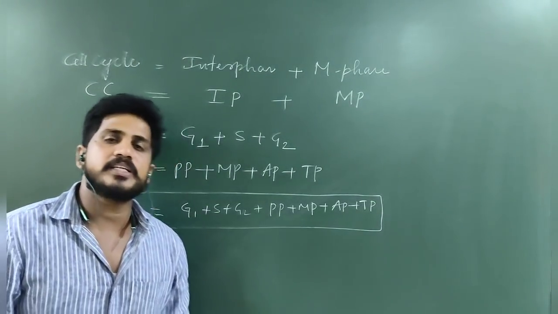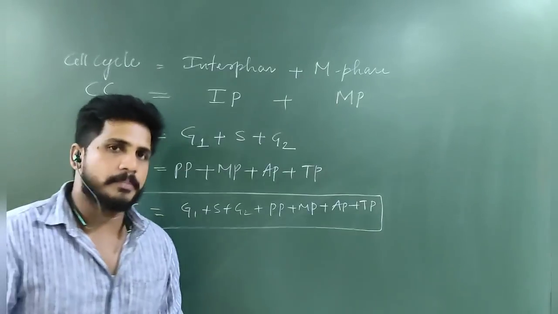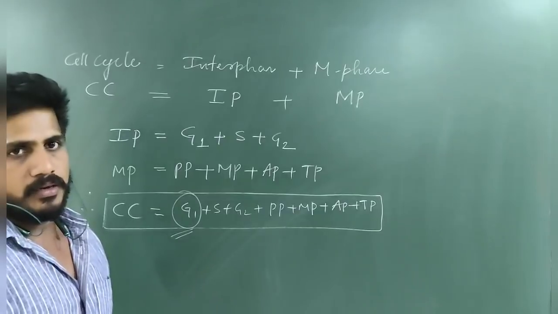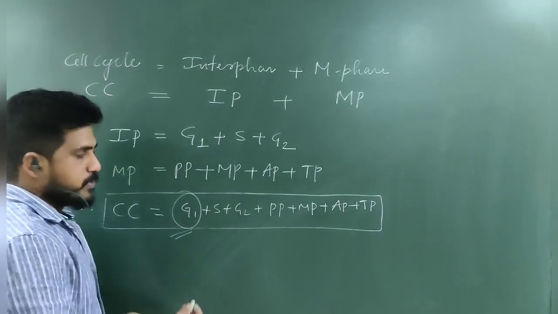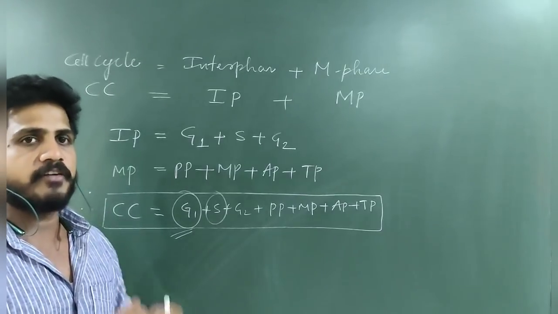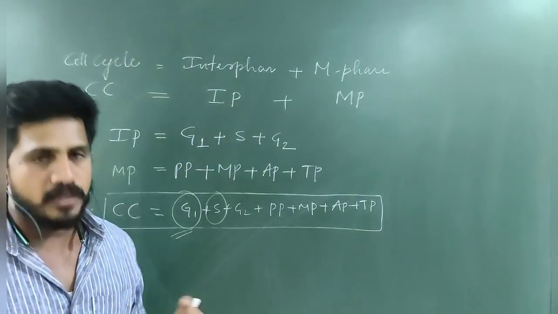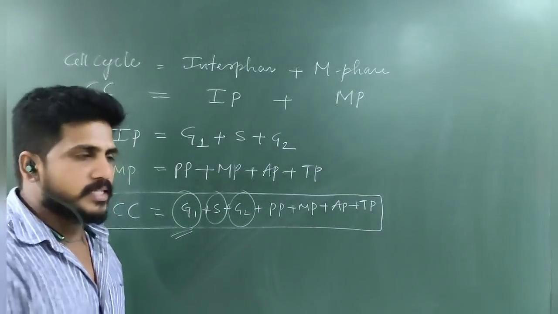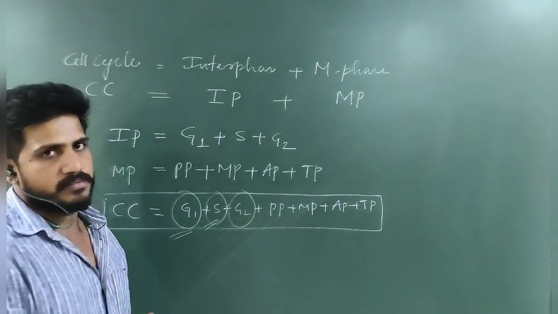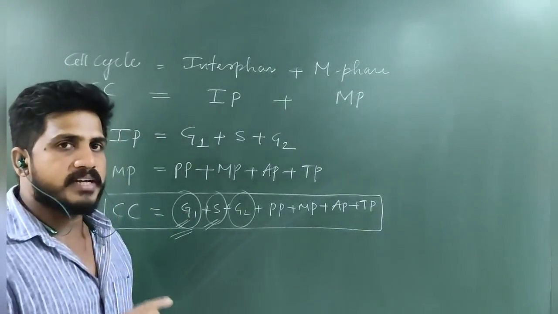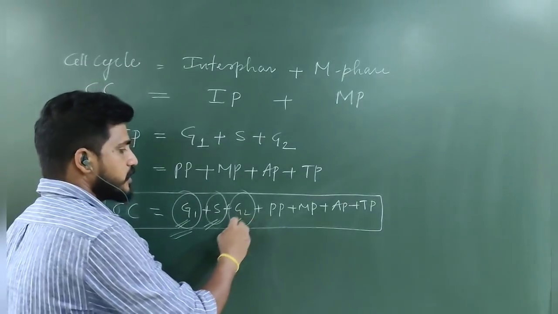Understand? So cell cycle durations vary. The longest period of the cell cycle is G1. DNA replication takes place in S. Tubulin protein, which is required for anaphase, nothing but chromosomal separation, is prepared in G2. Histone proteins are synthesized in S phase. Proteins required for replication are synthesized in G1. Proteins required for cell division are synthesized in G2.